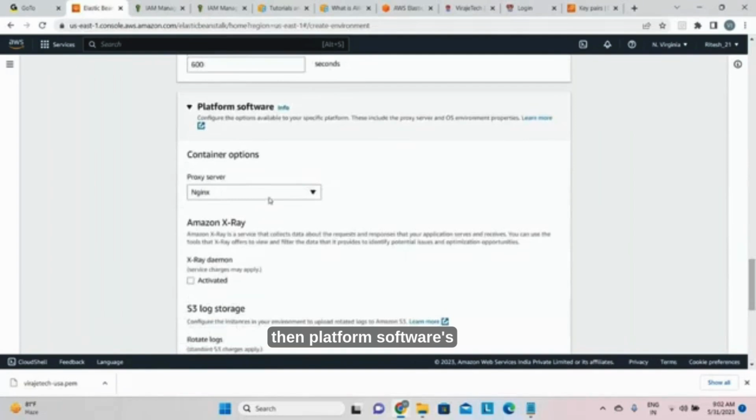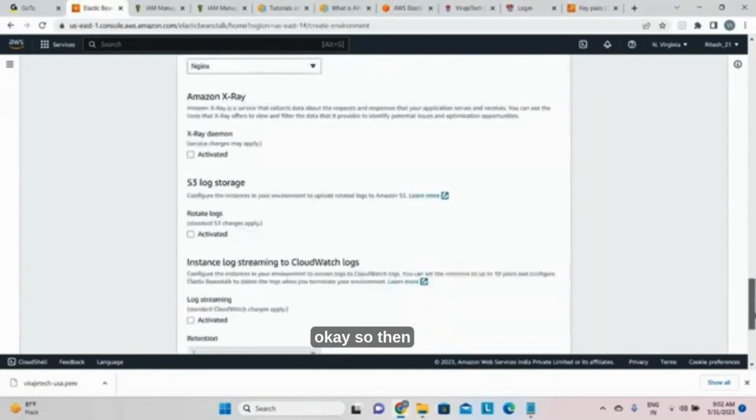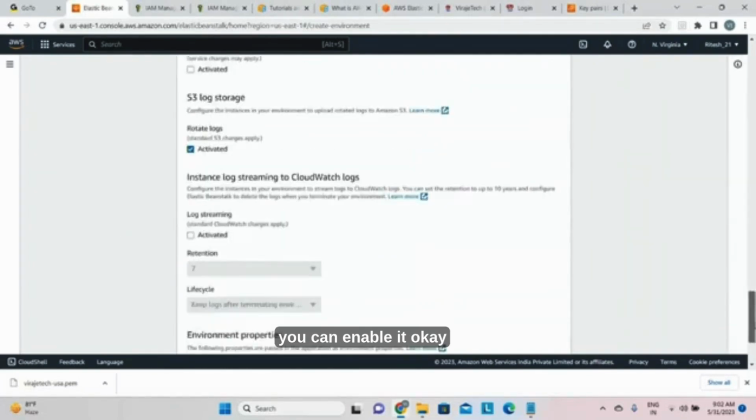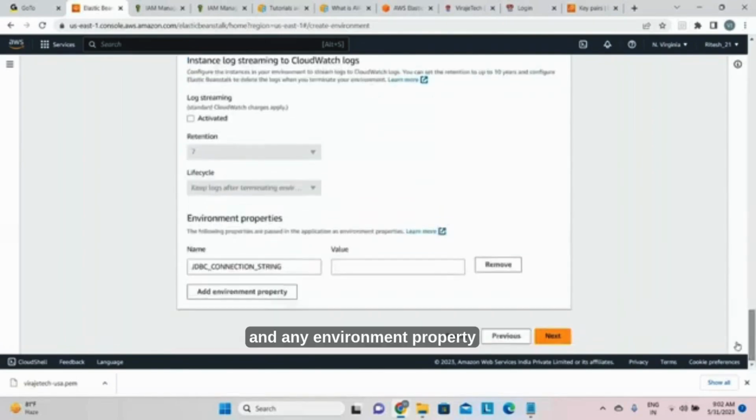Then platform software, proxy server: nginx is a proxy server which will protect your actual server from unauthorized requests. Okay, then Amazon X-Ray, and if you want to enable S3 log storage, you can enable it. Okay, and any environment properties you can add that. Go to next.